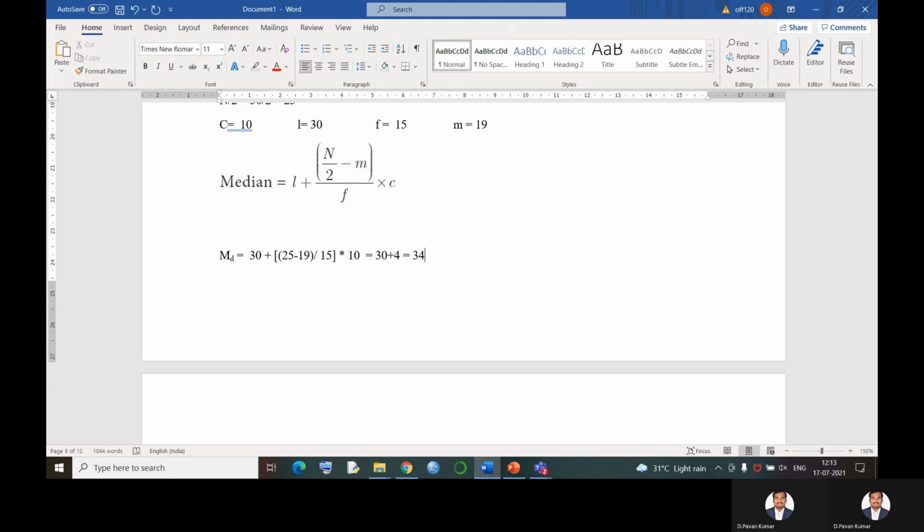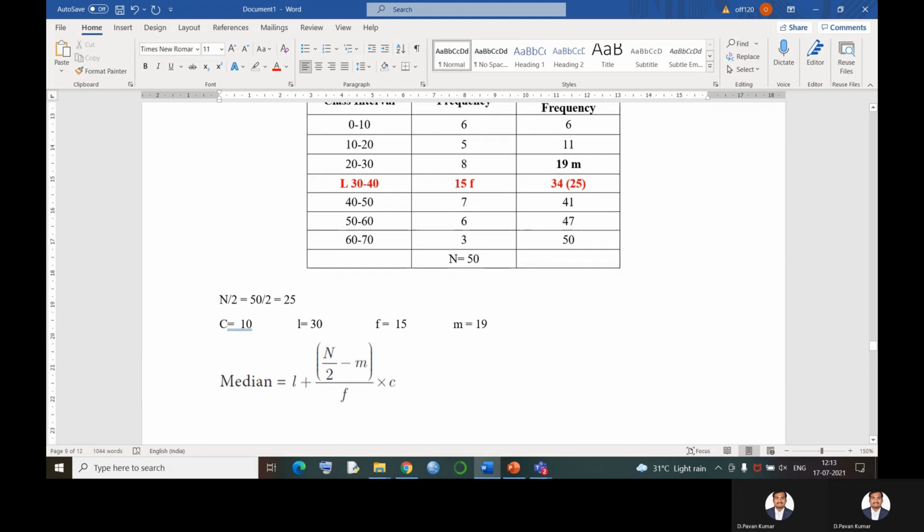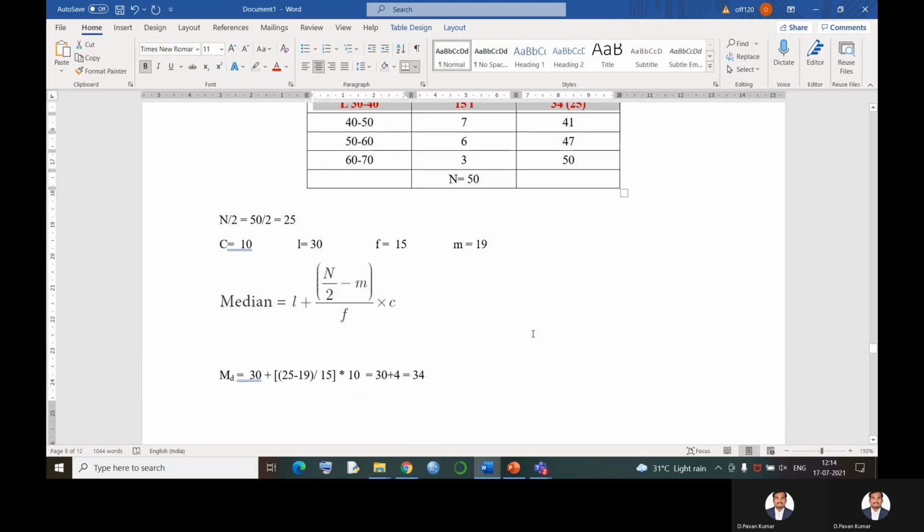Therefore the median of the given distribution is 34. This is how we find the answer. First of all, we have to identify the median class. In that median class, we can identify the lower limit, the frequency of the median class and the cumulative frequency of the median class. So that is how we find the answer to the given problem.